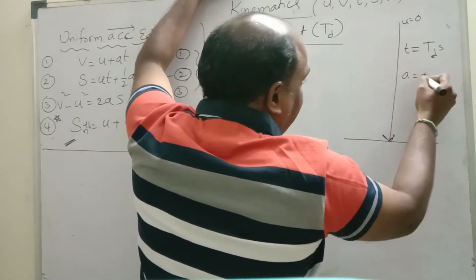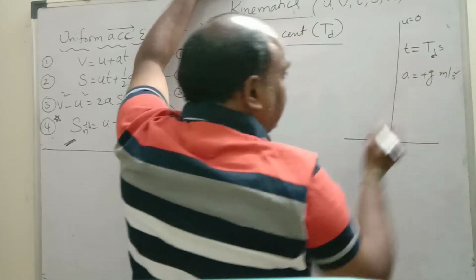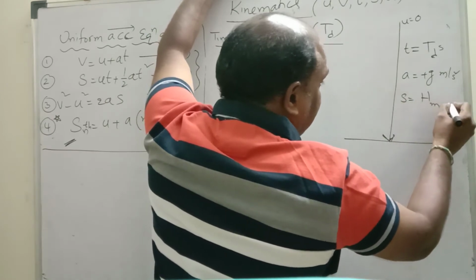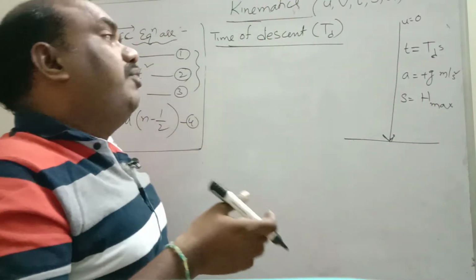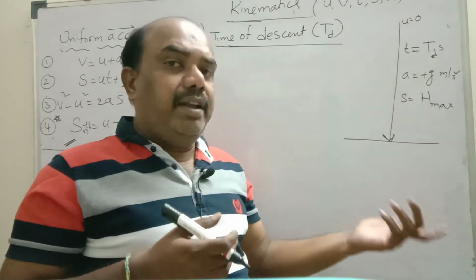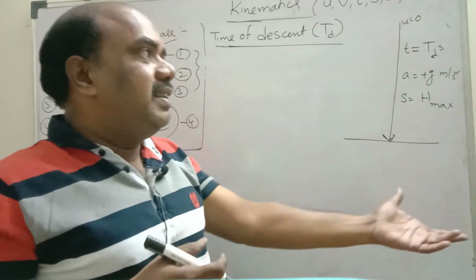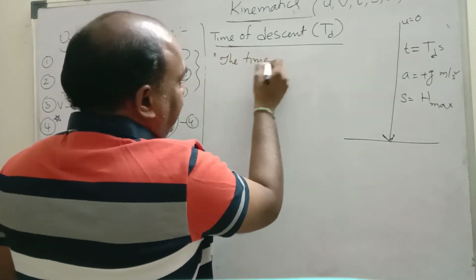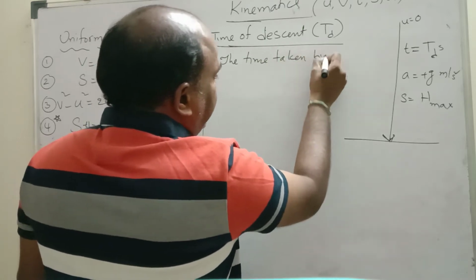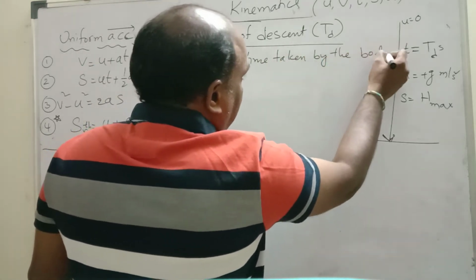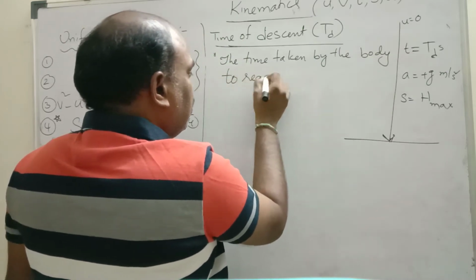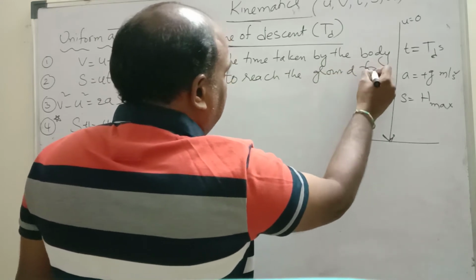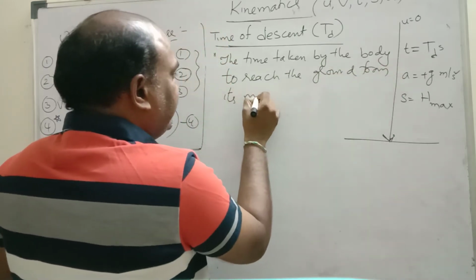While coming down, the acceleration is equal to plus g meter per second square. Now we need the maximum height this time. Why? Because time of descent depends on the height. If you drop from the 4th floor, time of descent will be different. If you drop from the 100th floor, time of descent will be different. That means time of descent is the time taken by the body to reach the ground from its maximum height.